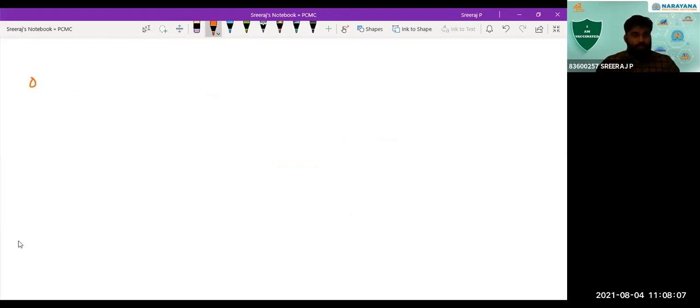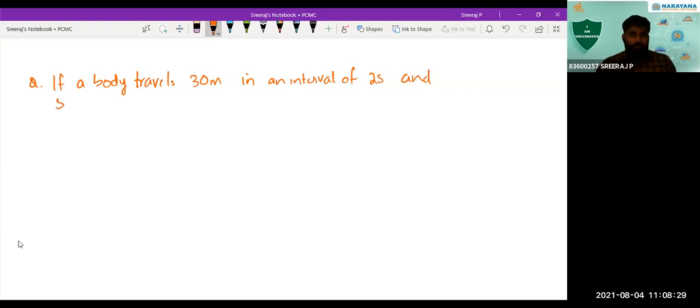The question is this. If a body travels 30 meter in an interval of 2 seconds and 50 meter in the next interval of 2 seconds, then the acceleration of the body is?